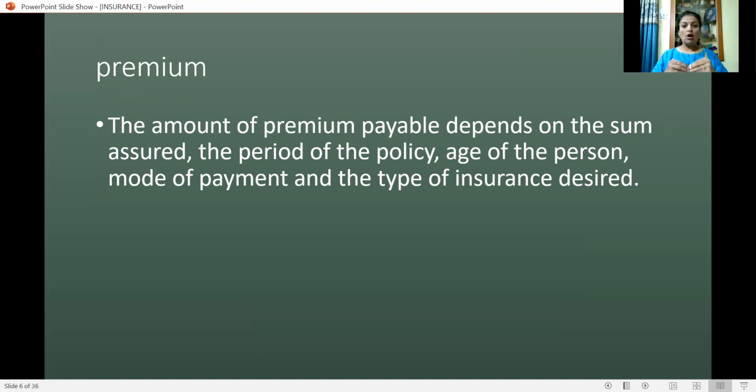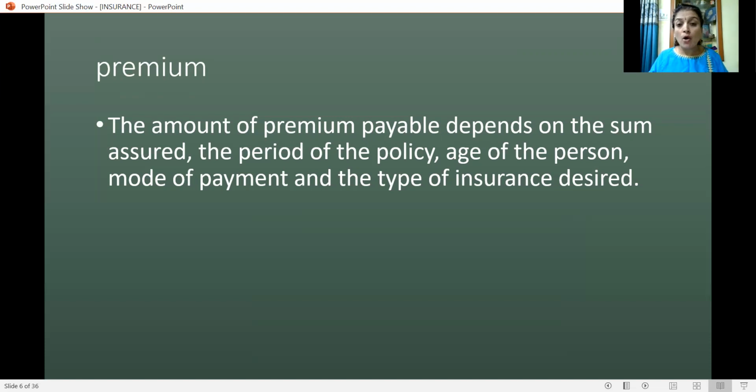Here, the amount of premium will be decided by the sum assured. If the sum assured is 1 lakh, a certain premium will be paid. If it is 2 lakh, then double the premium has to be paid. If it is 5 lakh, then 5 times the premium has to be paid. It also depends upon the period of the policy. If the period of the policy is shorter, 5 years, 10 years, then the premium will be heavy. And if the term of the policy is longer, 25 years, 30 years, then automatically the premium amount will be lesser.